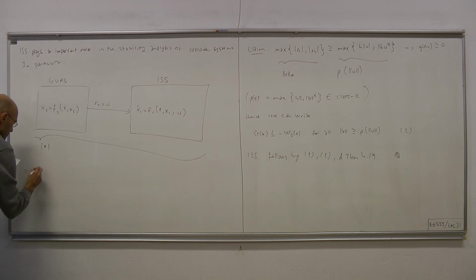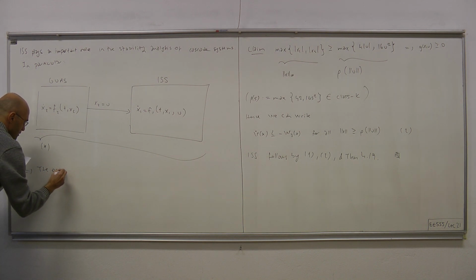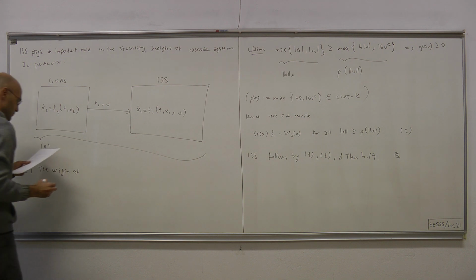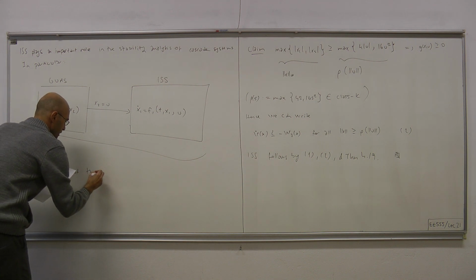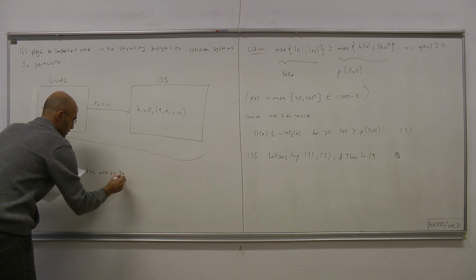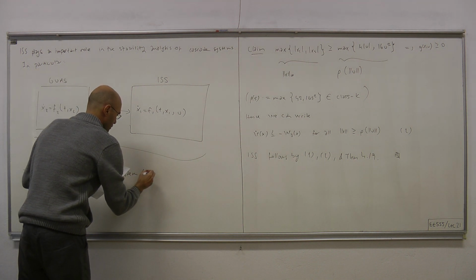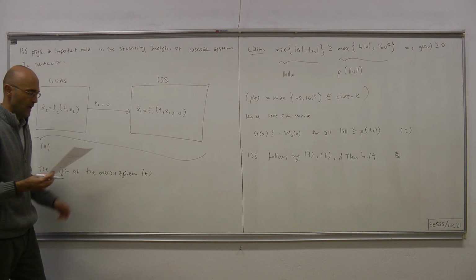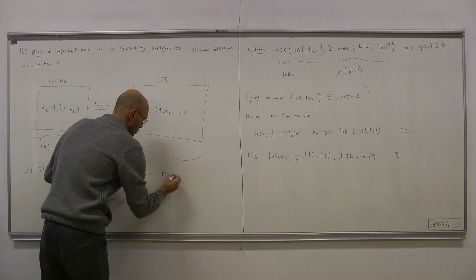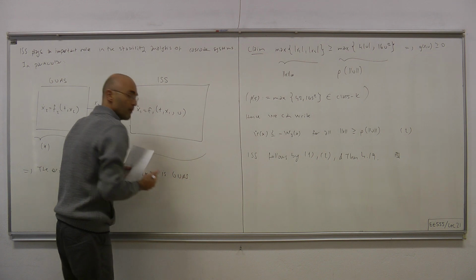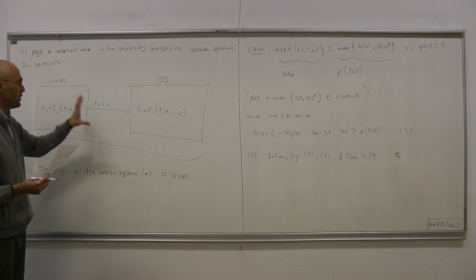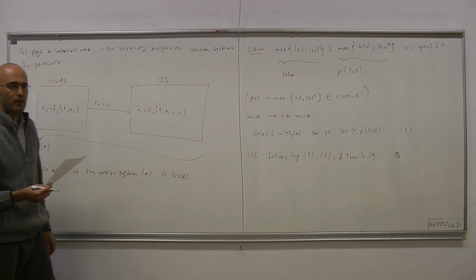Then the origin of the overall system, which we denote by star, has to be globally uniformly asymptotically stable.